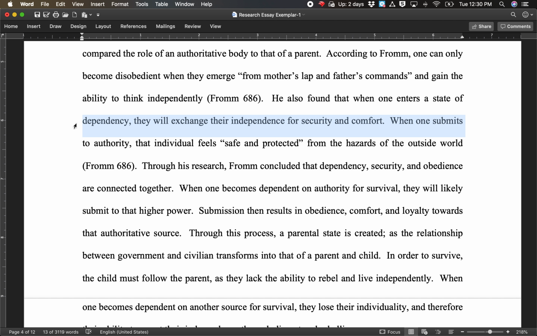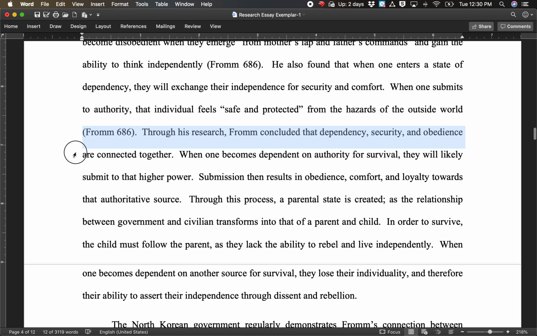He also found that when one enters a state of dependency, they will exchange their independence for security and comfort. When one submits to authority, that individual feels safe and protected from the hazards of the outside world. Through his research, Fromm concluded that dependency, security, and obedience are connected together. When one becomes dependent on authority for survival, they will likely submit to that higher authority. So you see the student setting up the rest of his body section by making the connection between dependence and authority and survival. So you see where this is going in the next paragraph.